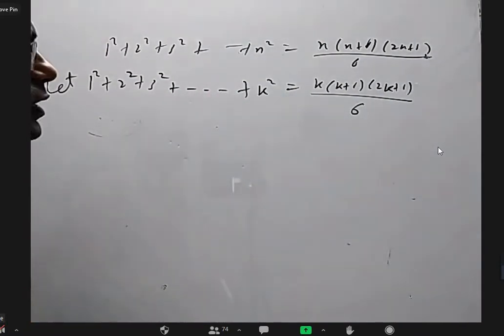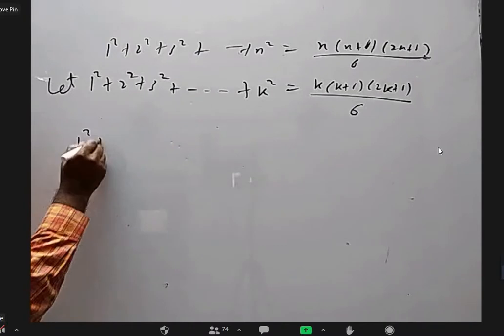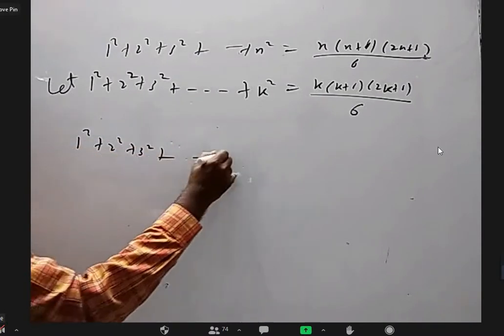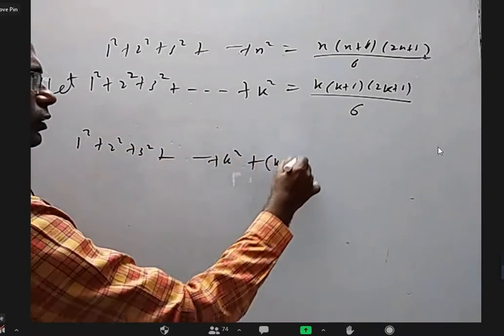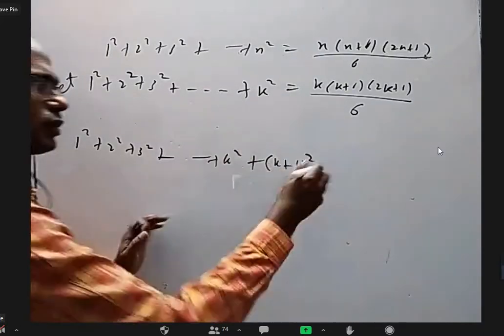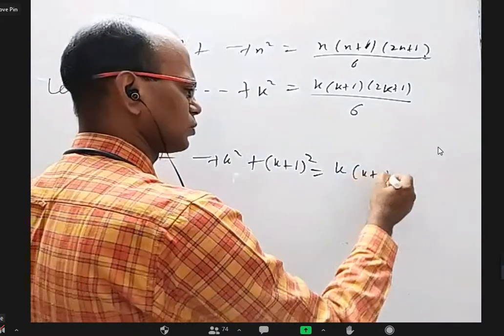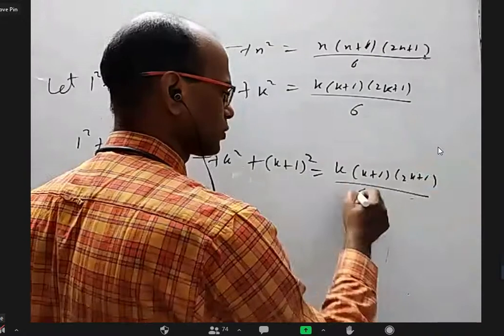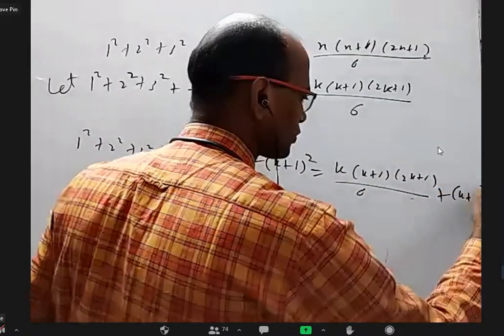Okay, we'll take this. Now, if I want to prove for k plus 1, the next term I have to add on both sides. What is the next term after k square? k plus 1 whole square. I added k plus 1 whole square on both sides: k into k plus 1 into 2k plus 1 by 6 plus k plus 1 whole square.